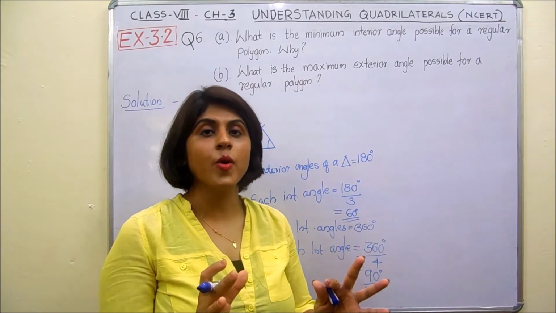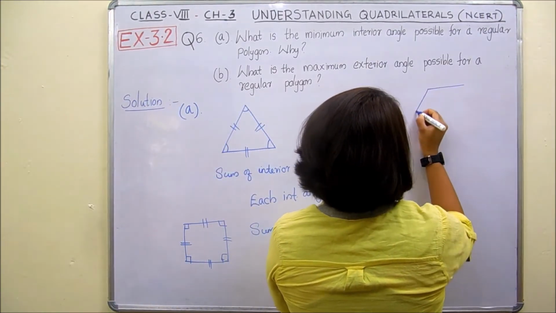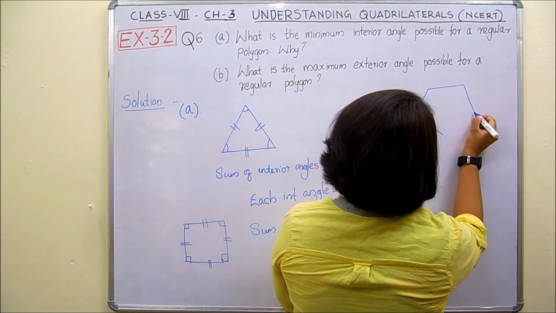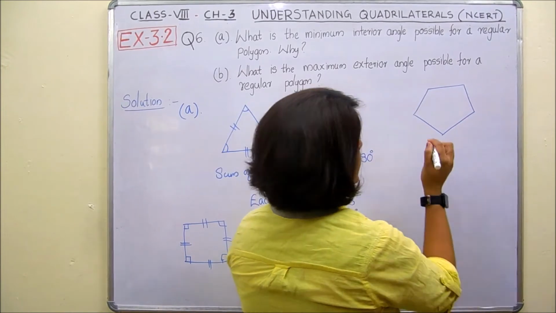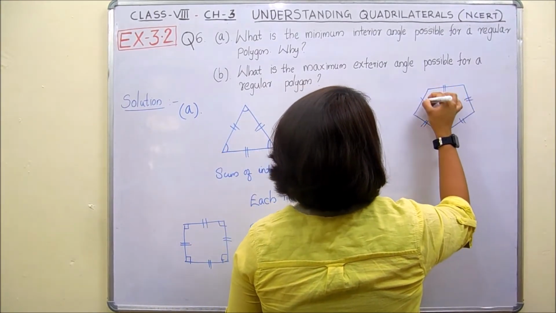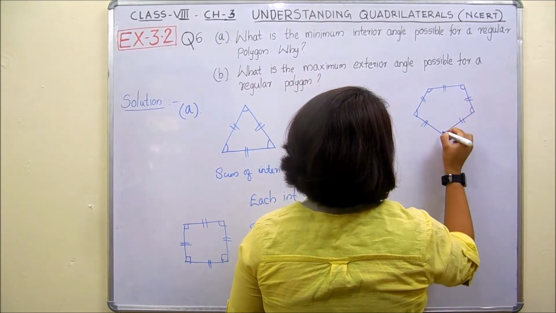Which is the regular polygon with the 5 sides? It is a regular pentagon. Okay, so here in a regular pentagon all of its sides are equal and all of its angles are equal.